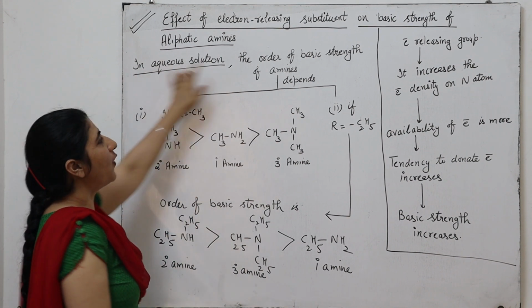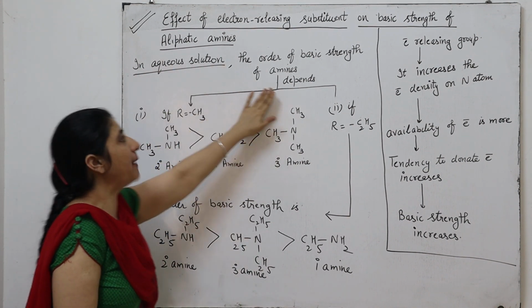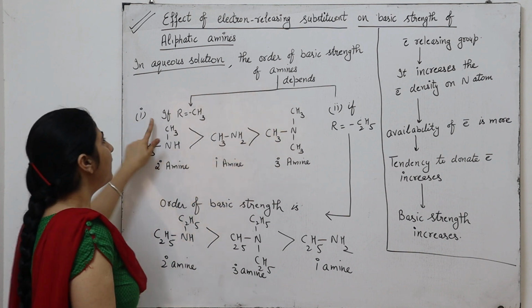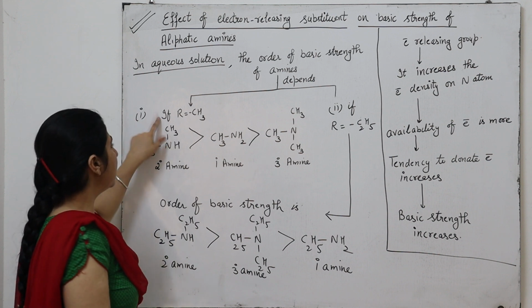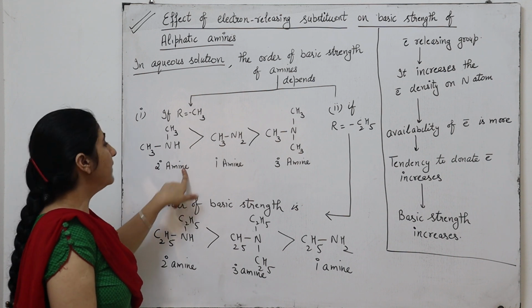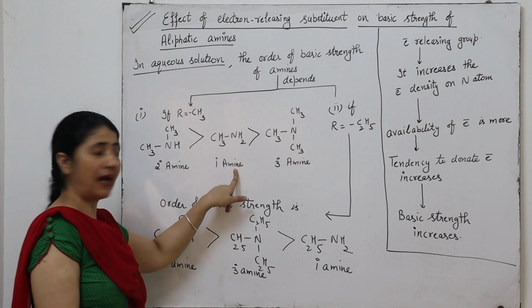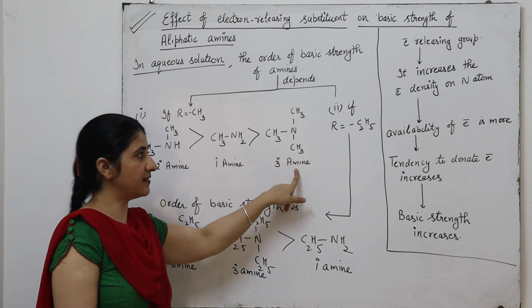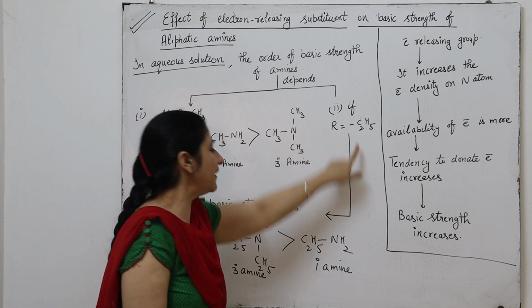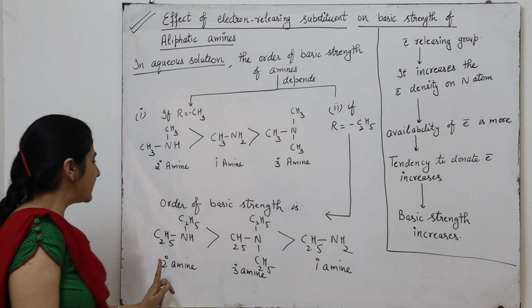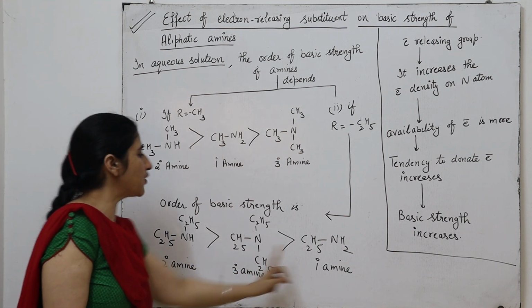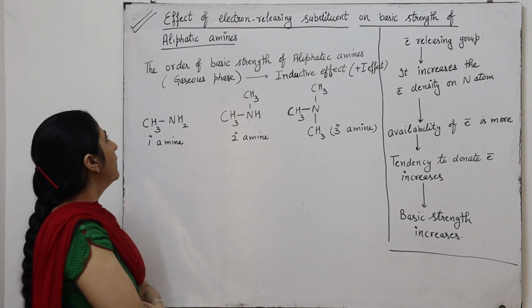Whereas in aqueous solution, the order of basic strength of amines depends upon the nature of the substituted group present in the aliphatic amine. If R is equal to CH3, then the order of basic strength is secondary amine is a stronger base than primary amine, which is greater than tertiary amine. But on the other hand, if the substituted group is ethyl, then the order of basic strength is secondary amine is a stronger base than tertiary amine, which is stronger than primary amine.